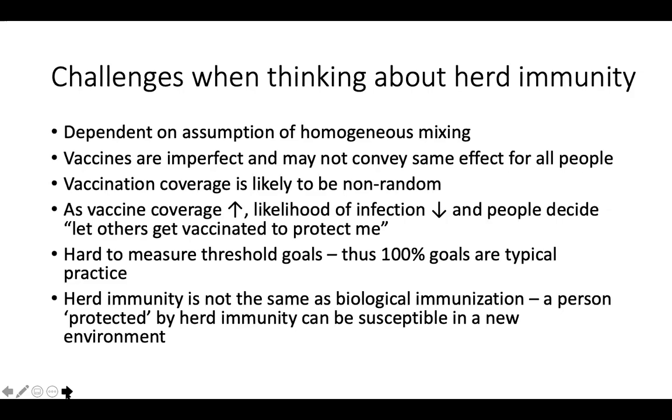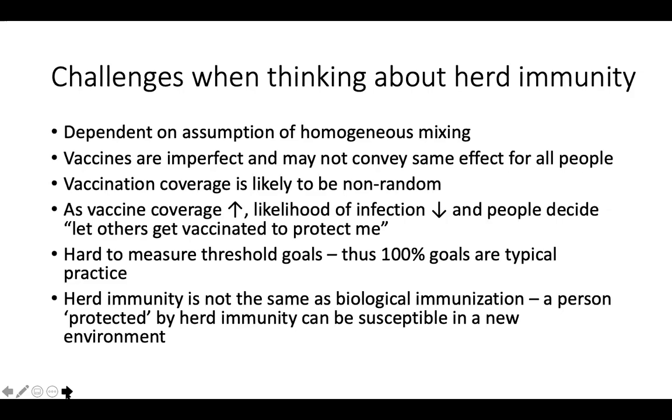So we have to think through that. As I said before, vaccination coverage is likely to be non-random, which again, combined with that assumption of homogeneous mixing, is problematic.